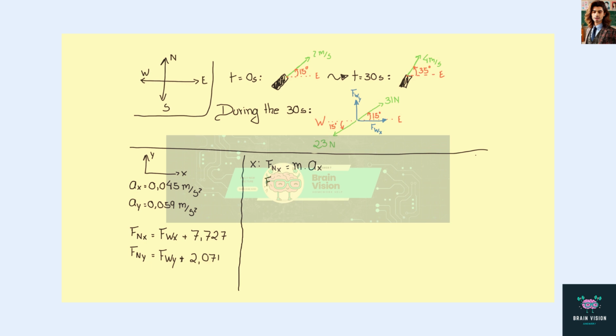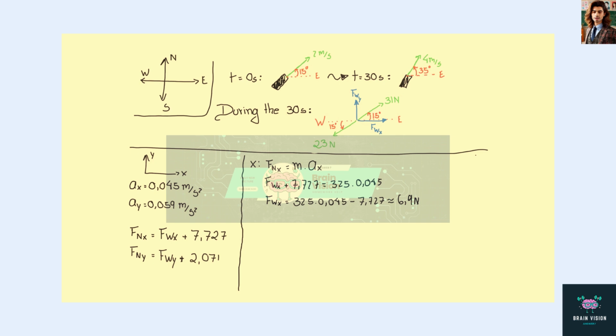So Fwx plus 7.727 is equal to 325 kilograms times 0.045. So the x component of the wind force is equal to 325 times 0.045 minus 7.727, and this is approximately 6.9 newtons.